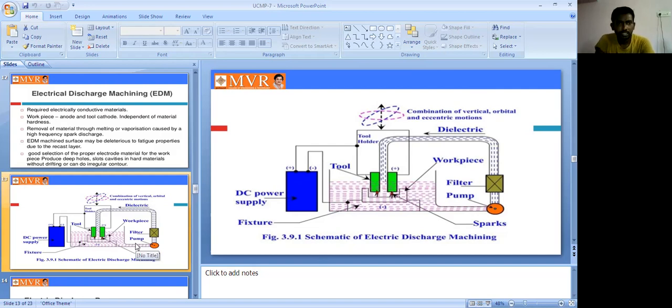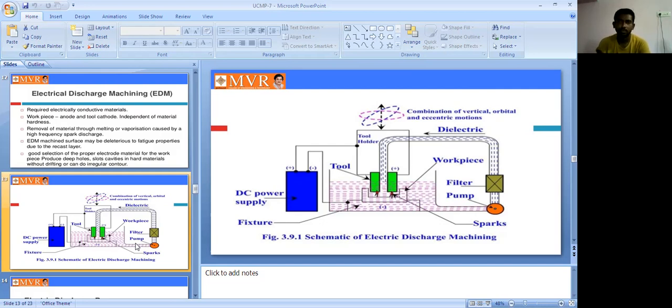Majorly here we use a power supply. It is a thermal metal removal process using a DC power supply. Based on the spark only, we remove the metal from the workpiece.